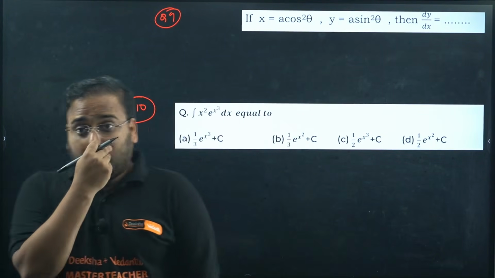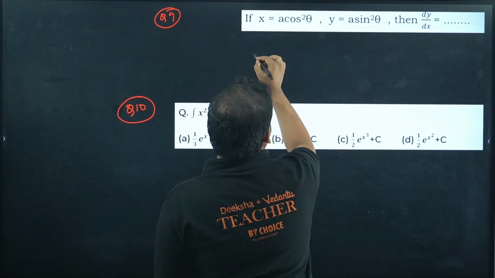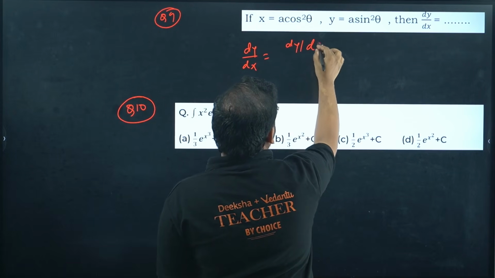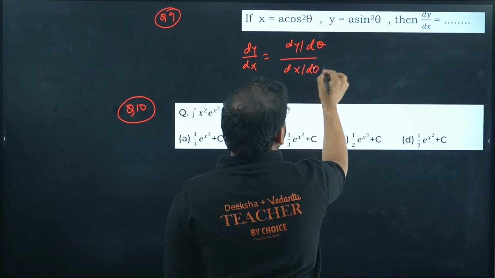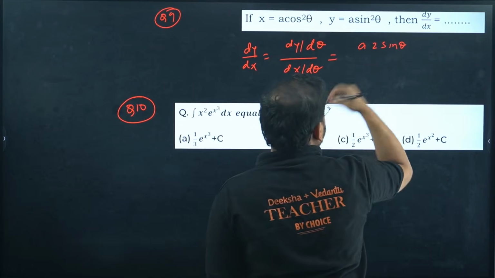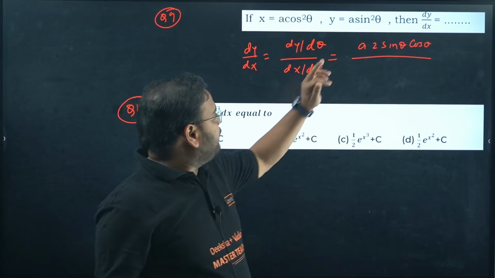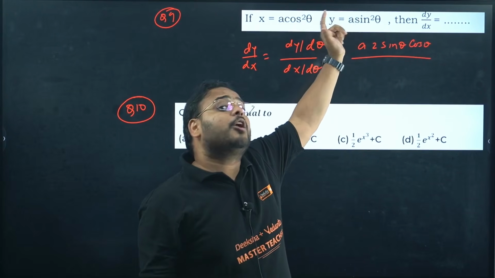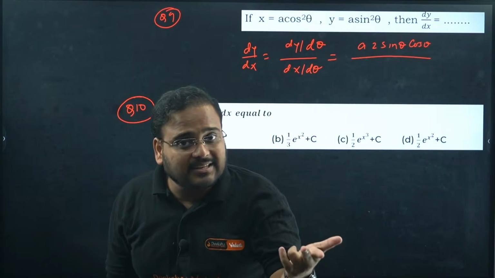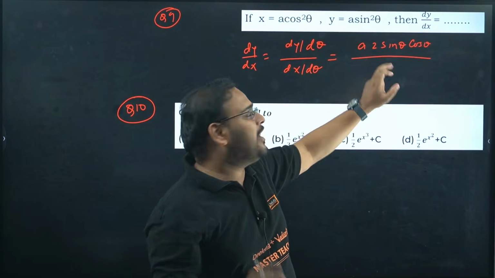Okay, come on. Question number 9, x is this, y is this. It's a fill in the blanks problem from the model paper. Let's differentiate it. So parametric form dy by dx becomes dy by d theta upon dx by d theta. Differentiate this first, you'll get a 2 sin theta and derivative of sin, so we get cos theta. How come, sir? Think logically. First, a is a constant, keep it outside. Differentiate sin square, polynomial function. Sin square is treated as polynomial function first. So it becomes 2 sin theta. X square derivative, 2x. And then you go and differentiate sin theta. Which rule? Chain rule, it becomes cos.